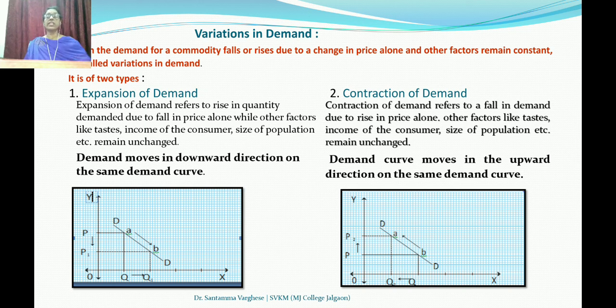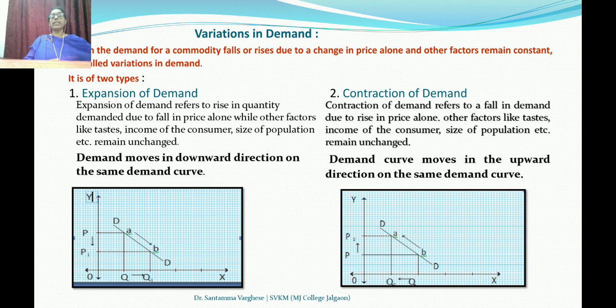First is expansion. Expansion means expanding. We will not say it increase. Why are we not saying? Till now we said increase in demand, decrease in demand. But in this case, we don't say increase in demand. It is expanding. The demand is expanding. Now, how can we consider it? Expansion of demand refers to the rise in quantity demanded due to the fall in price. It expands when the price falls. When the price falls, the quantity demanded increases, but we don't say increase in this case, we say expand.